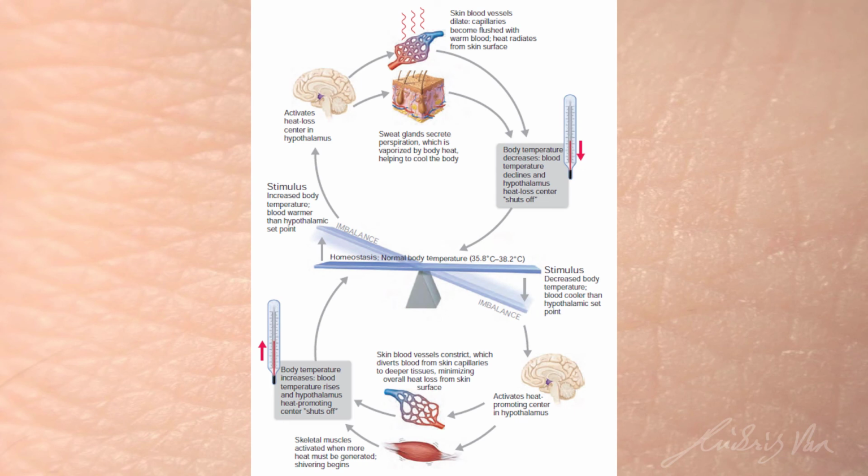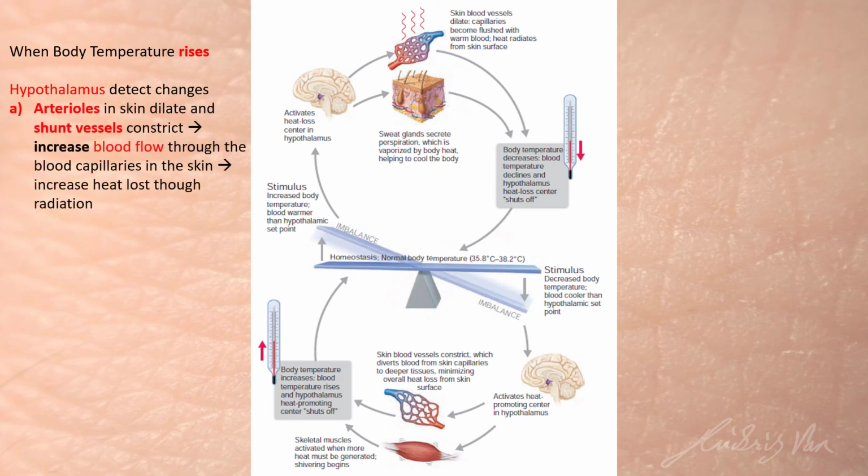To put the whole sequence of events into words, let us go through what happens when our body temperature increases. First of all, our hypothalamus will detect the change in temperature of our blood plasma. The response that will be triggered is that the arterioles in the skin will dilate and the shunt vessel will constrict.